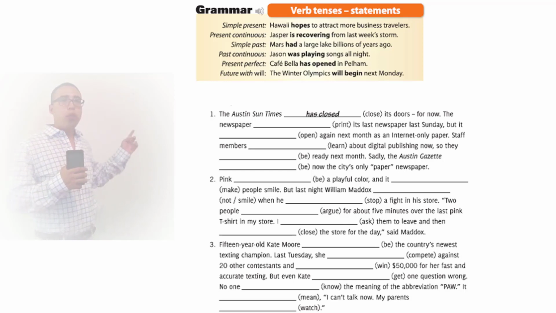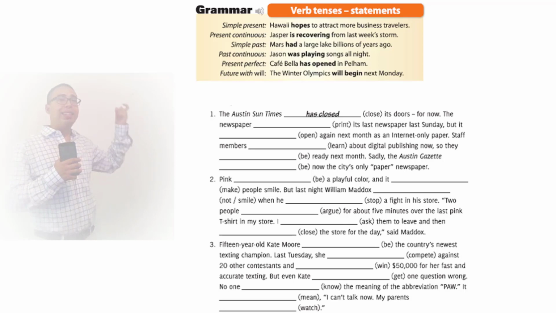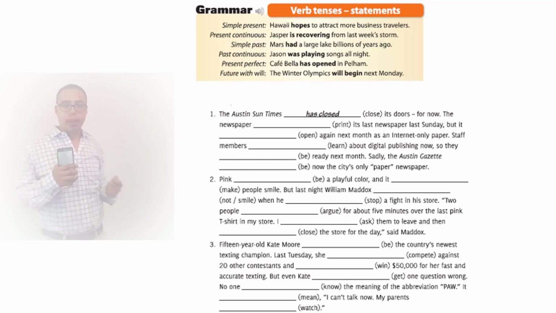Now, future with will. It says the Winter Olympics will begin next Monday. Auxiliary word is will, indicating that it's in the future. It will do it. Will do what? The verb is begin. It will begin. So the Winter Olympics will begin next Monday. When will it begin? Next Monday, in the future.